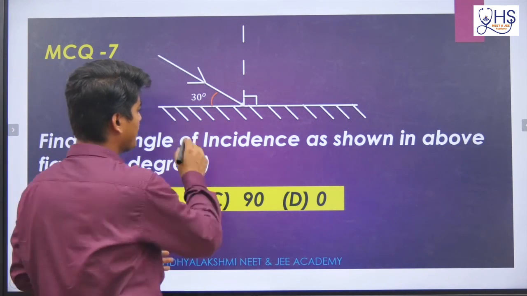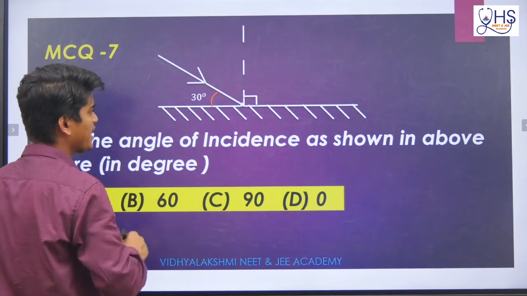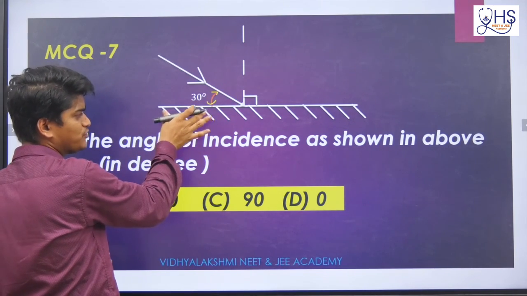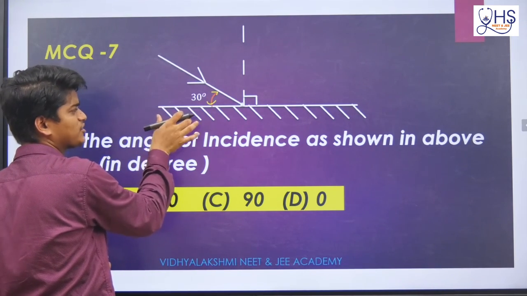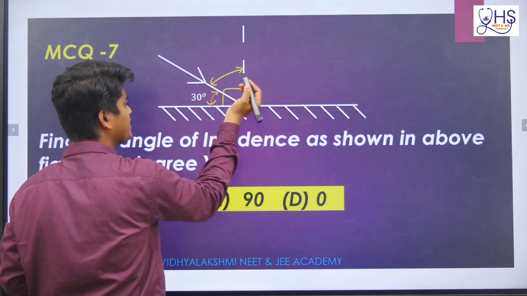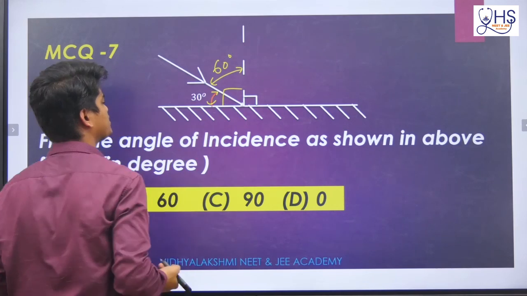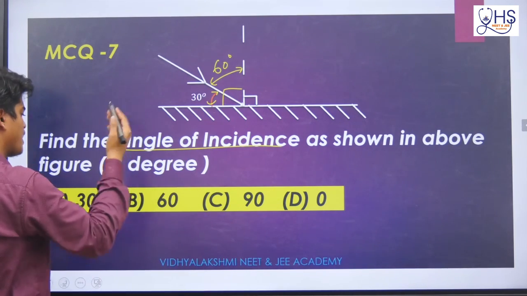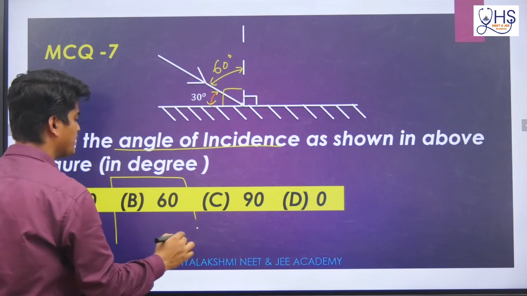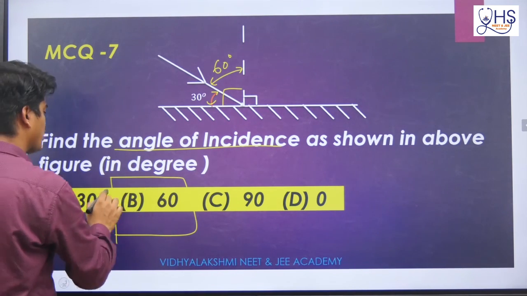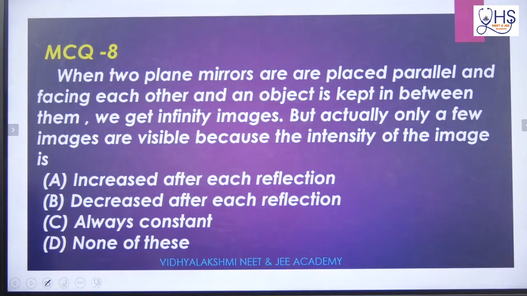Here they are telling that a plane surface is there. Here it is making a 30 degree angle with the mirror. Mirror means reflecting surface. But here, from here to here, I need to consider the angle. I know this is 90 degrees. Definitely this will be how much? 60 degrees. Here they are asking the angle of incidence as shown in the figure. So the answer will be 60 degrees. So option B will be correct. Now come to the next question.